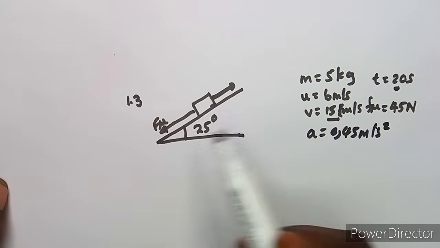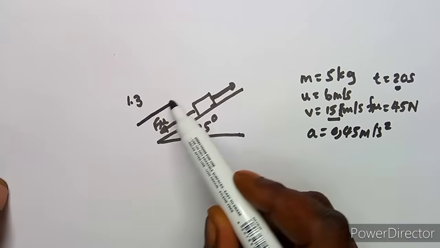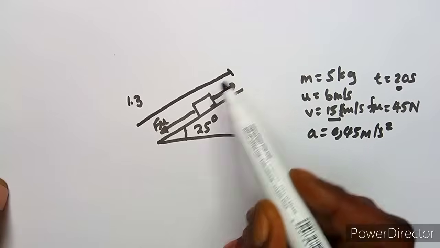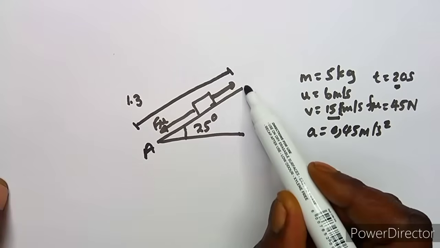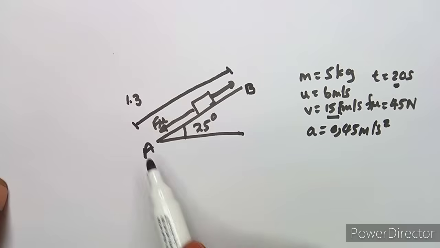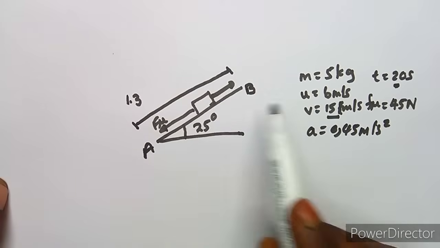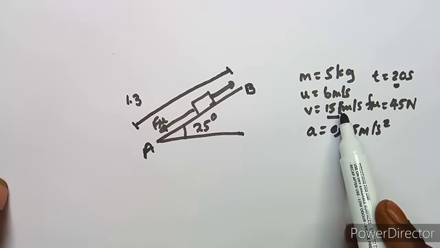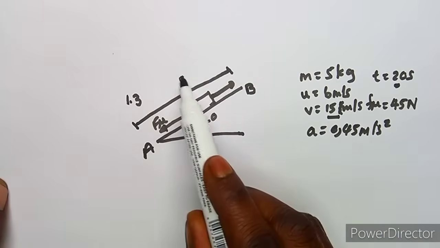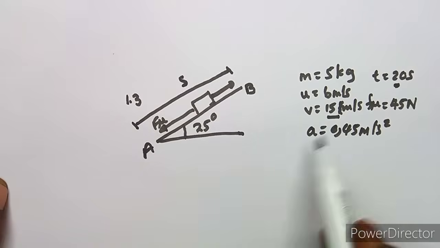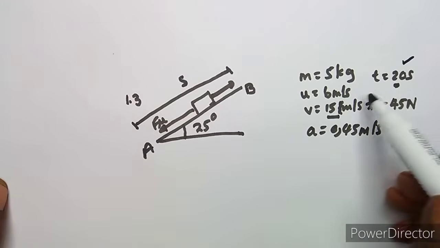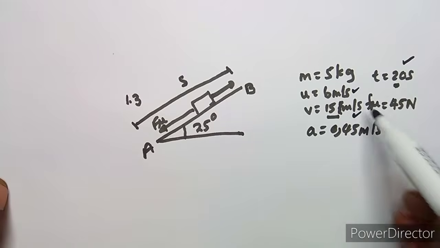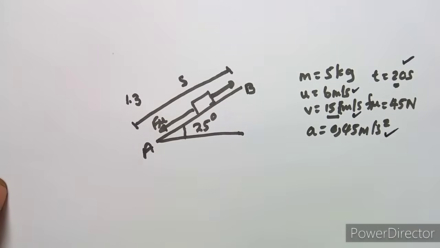The distance we're actually referring to is the straight part from this point. Let's say this is our A and this is our B. At A we have 6, and at B we have 15 meters per second. So what is our s in this case? We can use the time, the initial velocity, the final velocity, and also the acceleration.